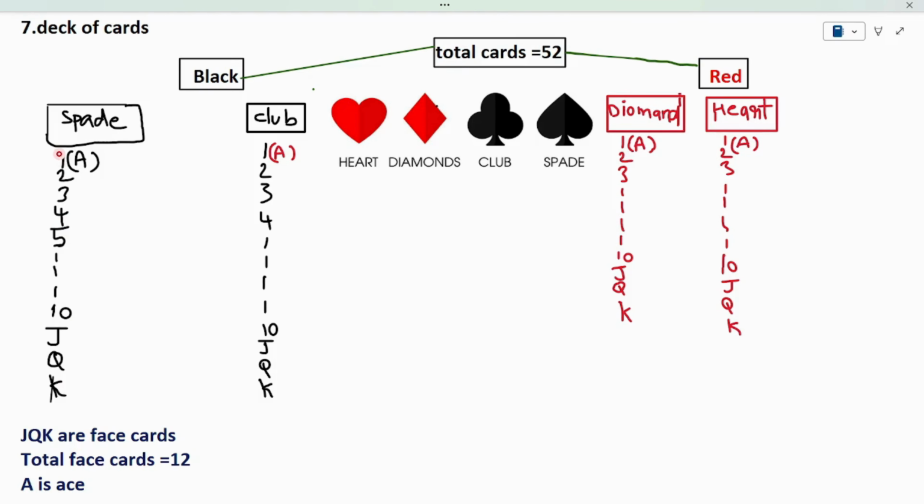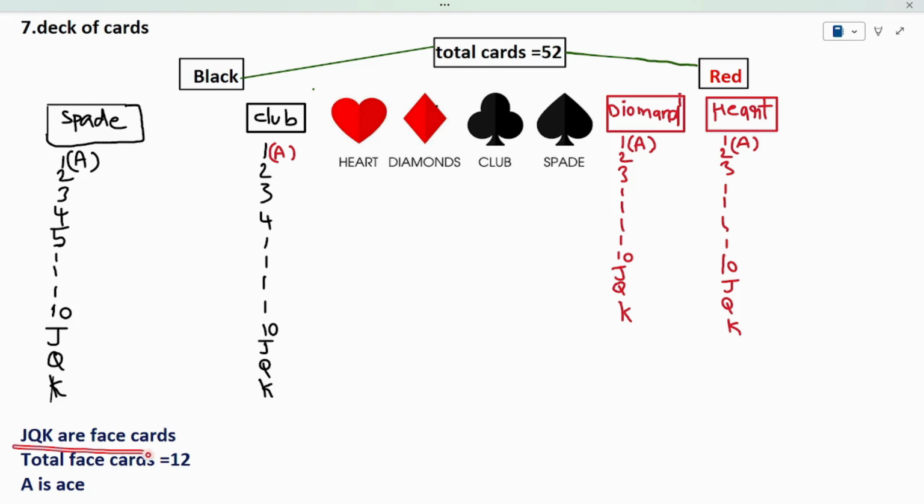The card number 1, I can call it as A or ace. So in the deck of cards, we have 9 numbered cards and 3 special cards of J, Q, K and 1 ace card. Total 13 cards. In each type, we have 13 cards: 1 ace card, 9 numbered cards, 3 special cards. They are J, Q, K. 13 plus 13 plus 13 plus 13. Total 52 cards we have.